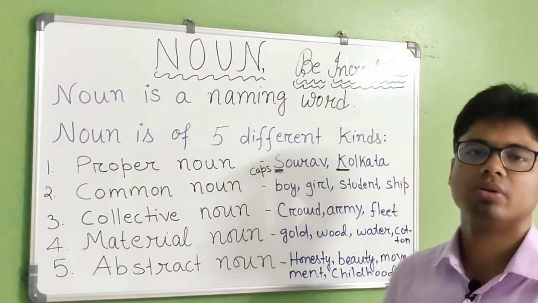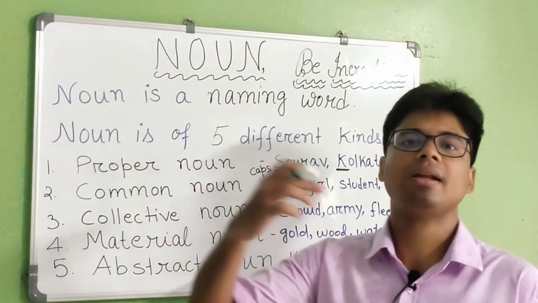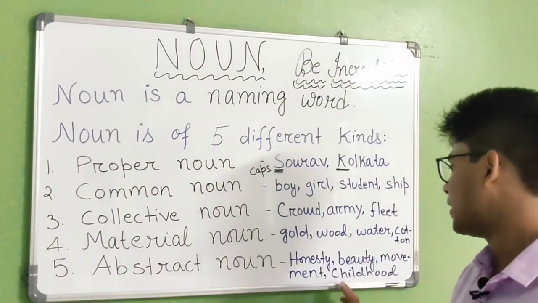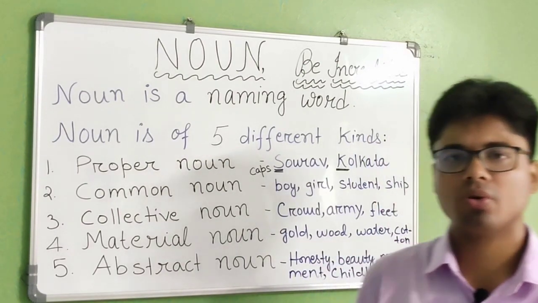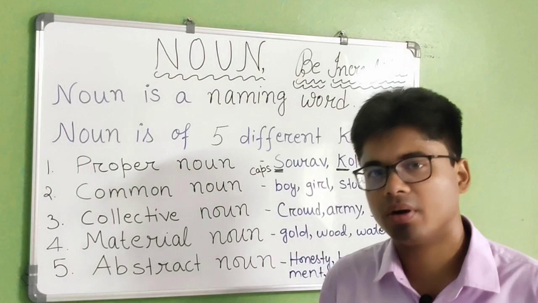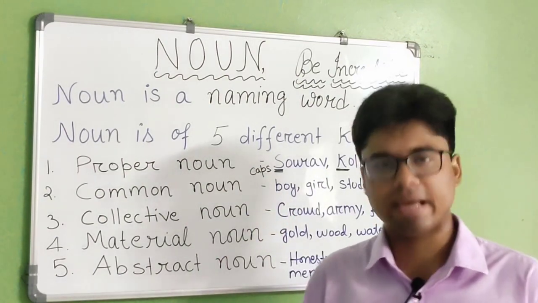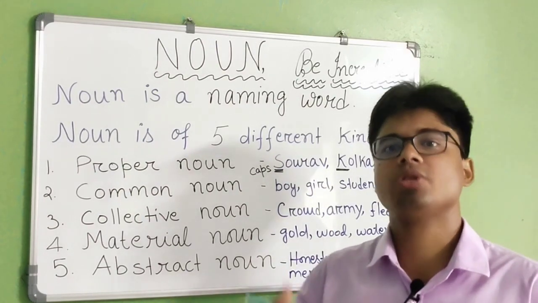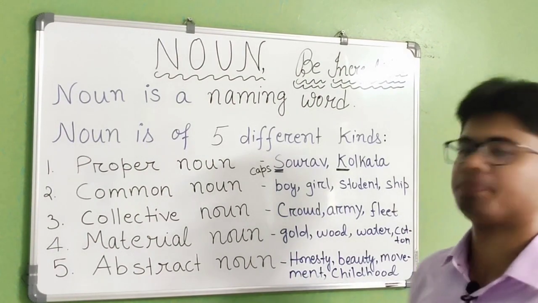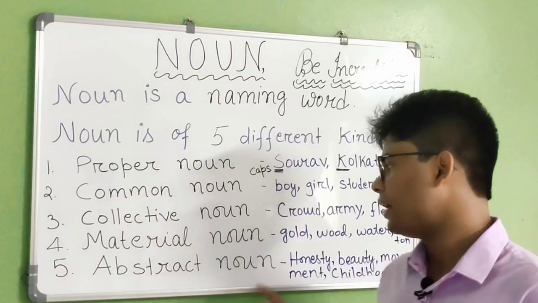Now childhood. Childhood is a time, a phase of one's life. I was a child, you were a child. So at that point of time we are using child plus hood. So childhood, all these kinds of states, whenever you are talking about any state or situation, we use words like childhood, which will be examples of abstract noun.